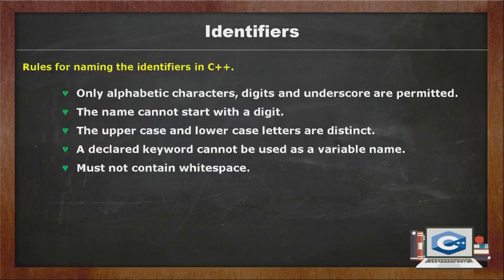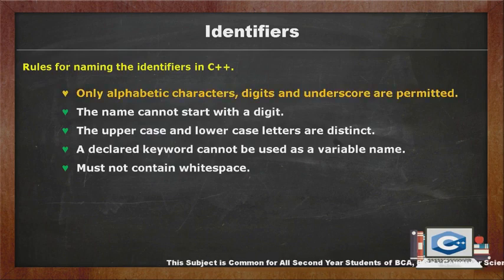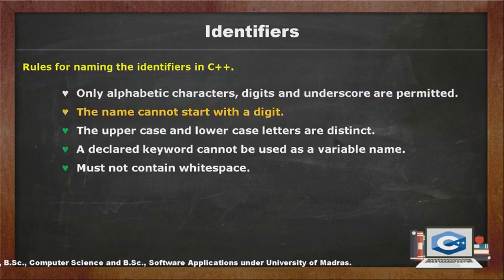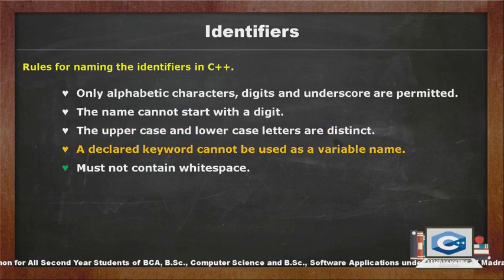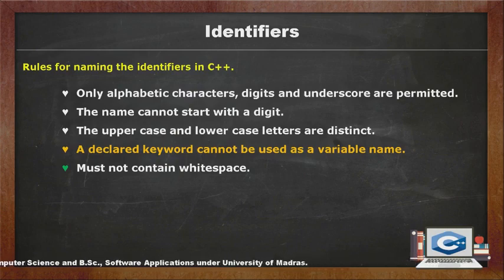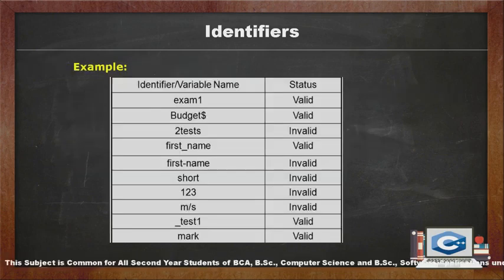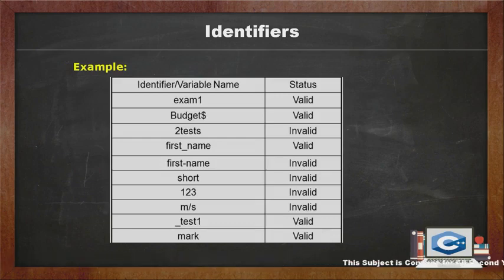Rules for naming the identifiers in C++. Only alphabetic characters, digits and underscores are permitted. The name cannot start with a digit. Uppercase and lowercase letters are distinct. A declared keyword cannot be used as a variable name. It must not contain white space. These are the examples of valid and invalid identifiers.